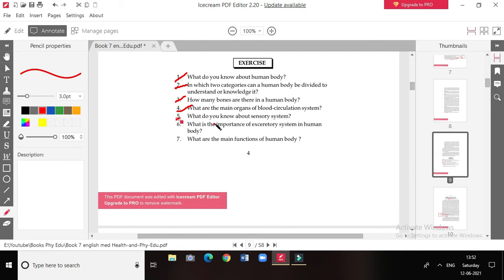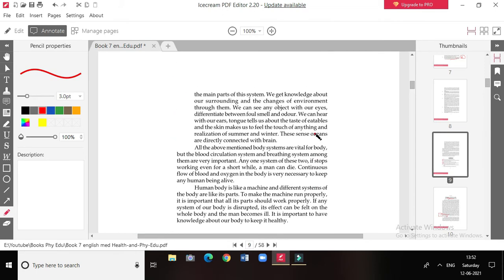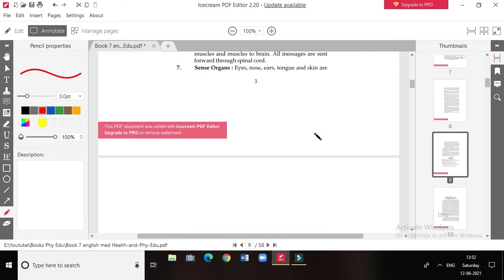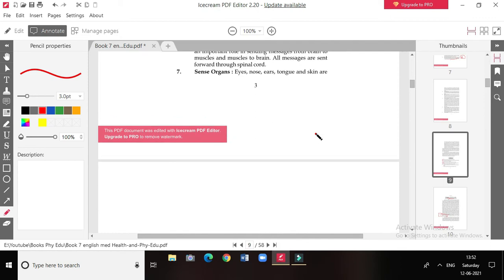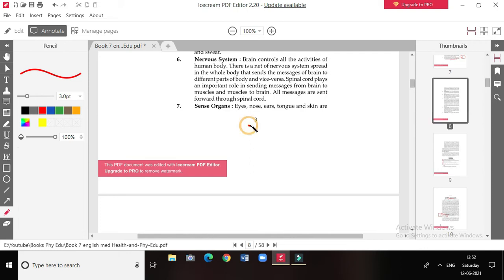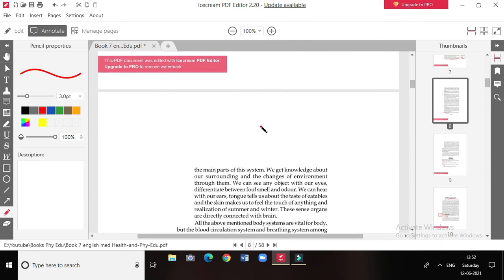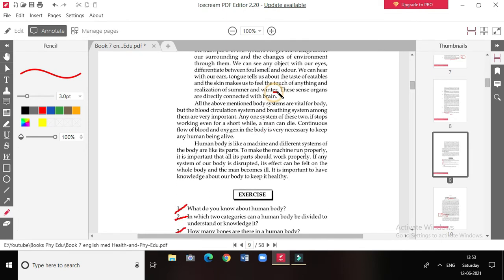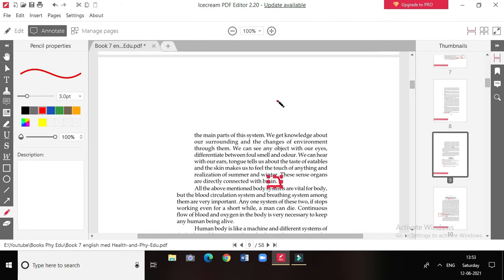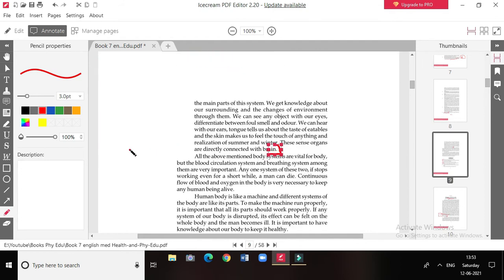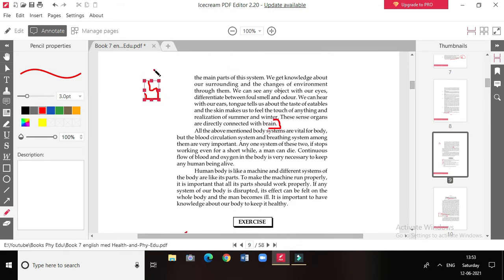Fifth question is, what do you know about the sensory system? We already know that the sensory system is that system which helps us to know about our surroundings. So we will move to the third page. Here at the last paragraph, sense organs. So this is your answer, from here to here. This is your fifth question's answer.